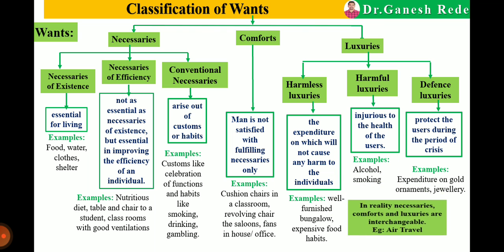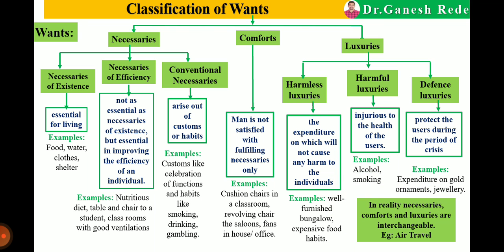Now in reality, necessaries, comforts and luxuries are interchangeable. As our income changes, we come out of the necessaries and we think about comfort. Again our income changes, we come out of comfort, we think about luxuries. A very good example of this is air travel.